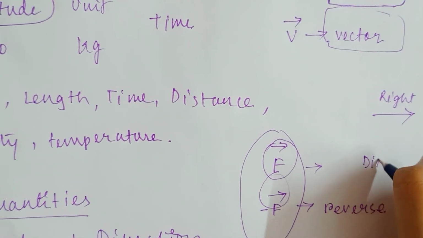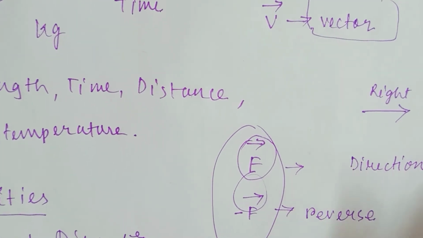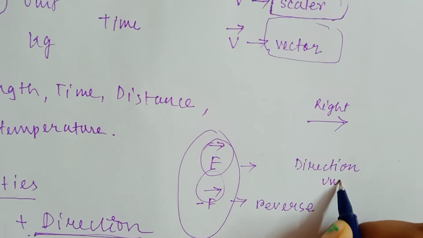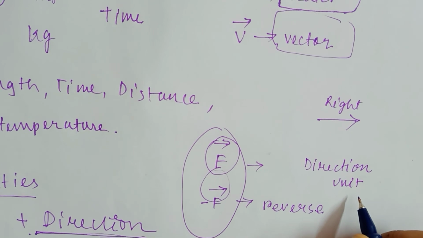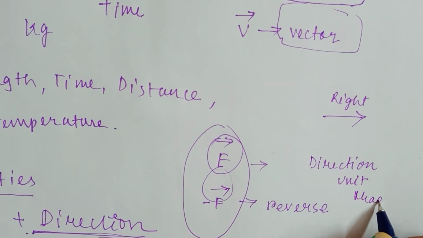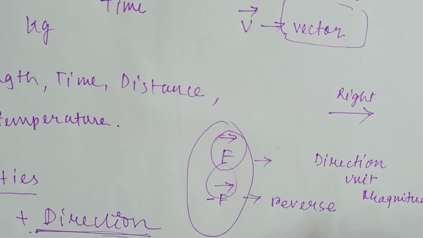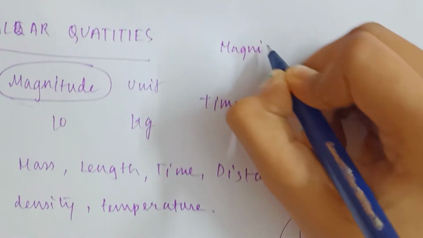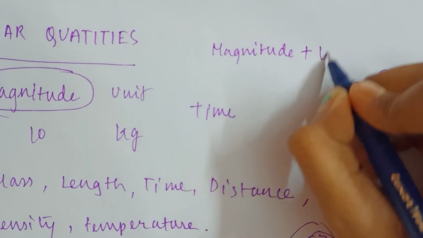Let me give you a small summary here. A vector quantity needs direction, unit, and numerical value, that means the magnitude. And the scalar quantity only needs the magnitude, or the numerical value, and the unit.